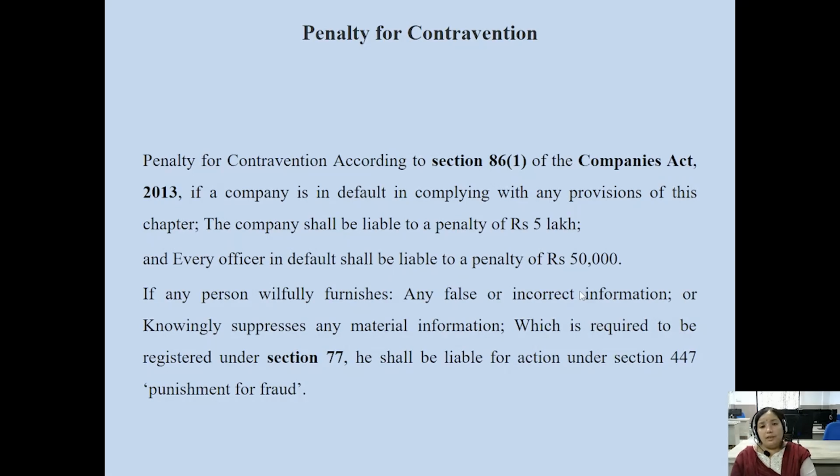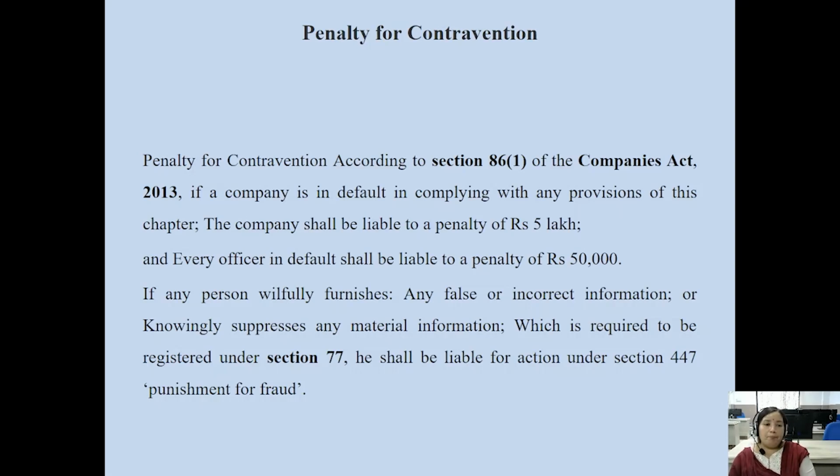Then come to the penalty for contravention. This is the penalty imposed on the contravention of the provisions of Section 86, Section 1 of the Companies Act 2013. If the company is in default in complying with any provisions of this chapter, the company shall be liable to a penalty of rupees 5 lakh.